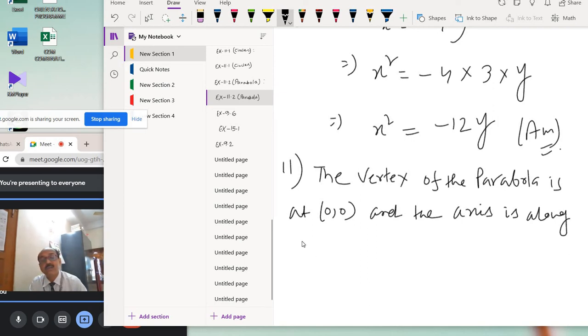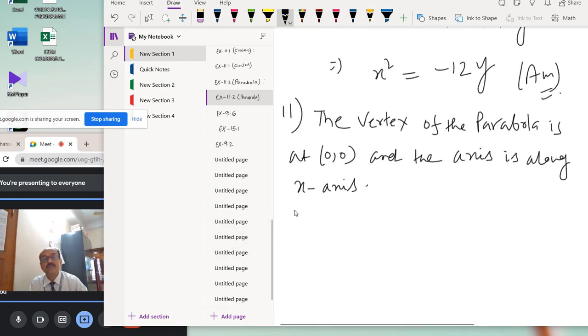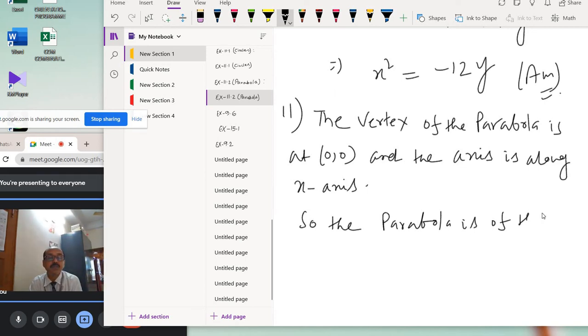Along the x-axis it is given. Okay. So the parabola is of the form y square equal to 4x.